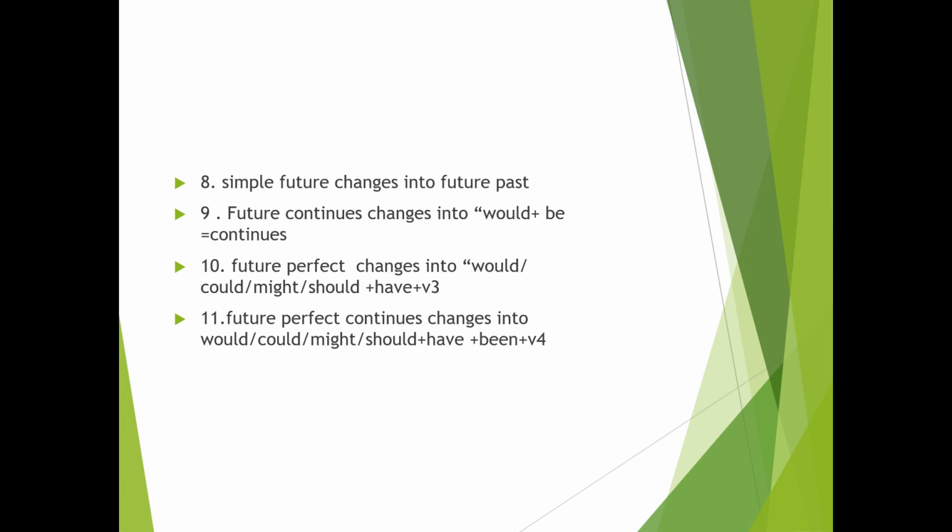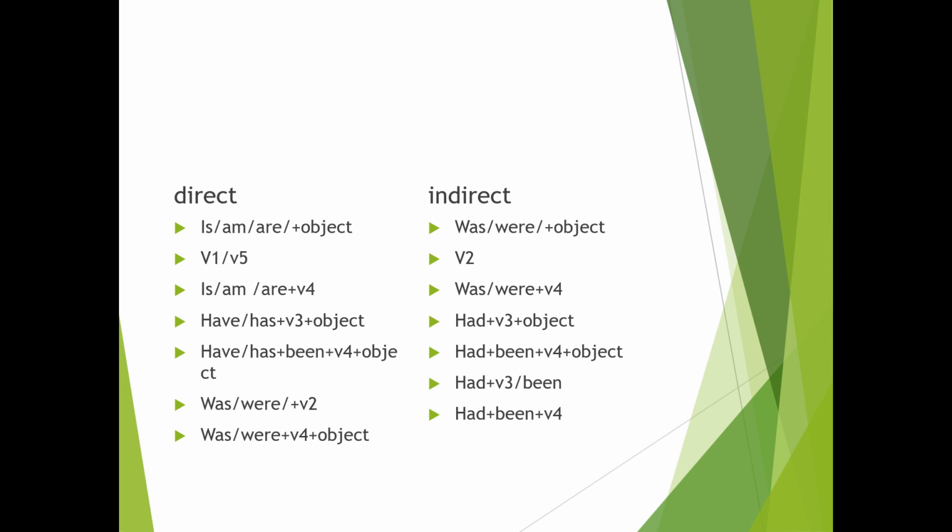Now I'm going to describe this speech change. Direct ma is, am, are and object, if it is direct, changes into was, were, and then object in indirect. Direct मा is, am, are र object छ भने त्यसलाई indirect मा was, were र object गर्ने. Direct मा v1 v5 छ भने indirect मा v2 change गर्ने. Means present verb 1 base form changes into past v2 form.